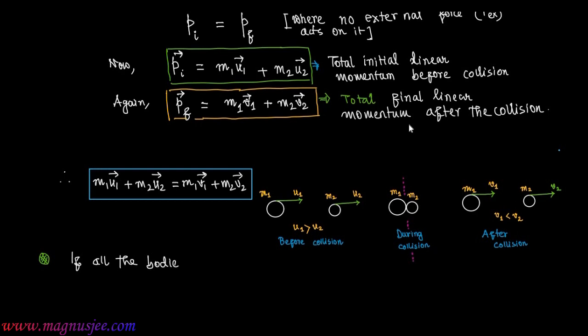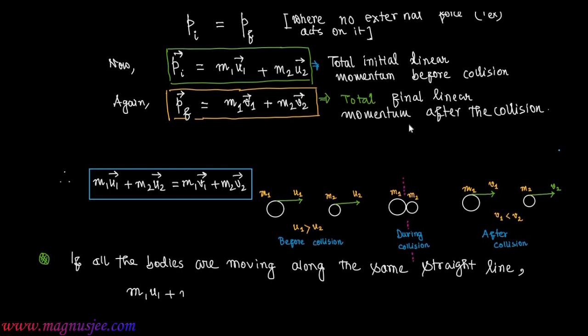Additional information: if all the bodies are moving along the same straight line, in that case, m1 u1 plus m2 u2 is equal to m1 v1 plus m2 v2.